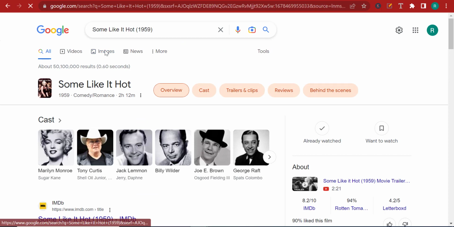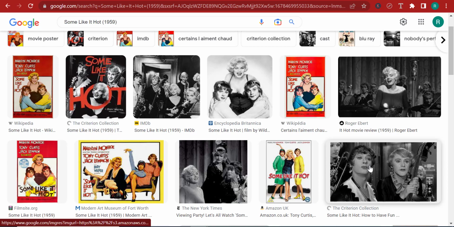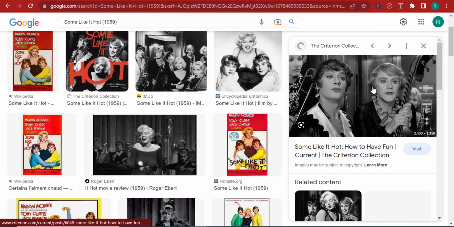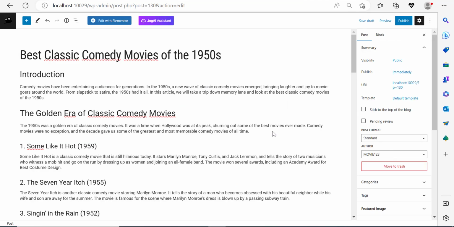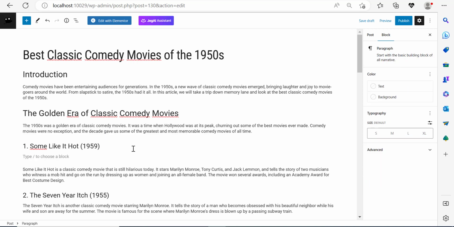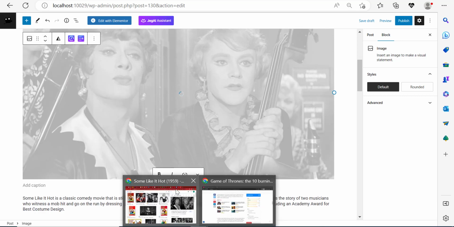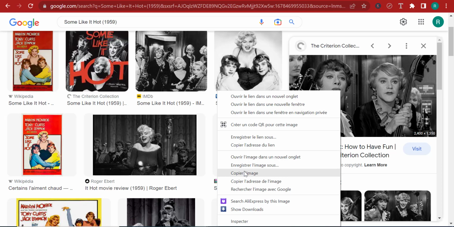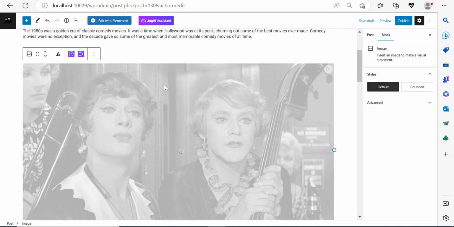And let me go for images. So this is a Marilyn Monroe movie image, I guess. Let's go for this picture. Now I can click on copy this picture and go back here. Right underneath this, I can just add a space and add my image. So just copy this, come back here, press Control V, and paste your image in an empty space, and your image is going to be added.